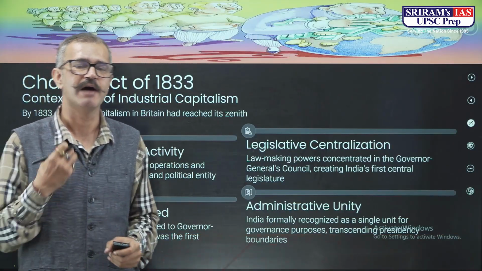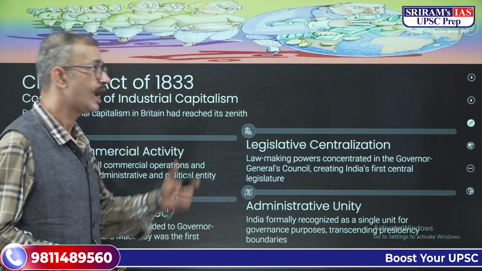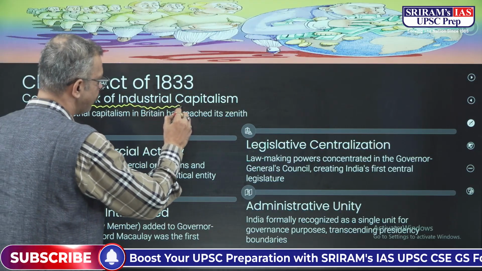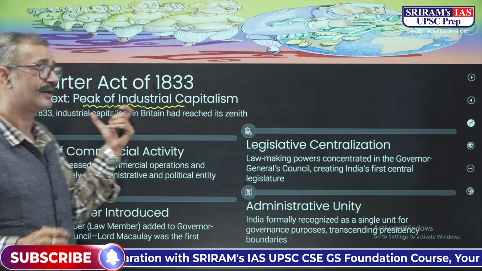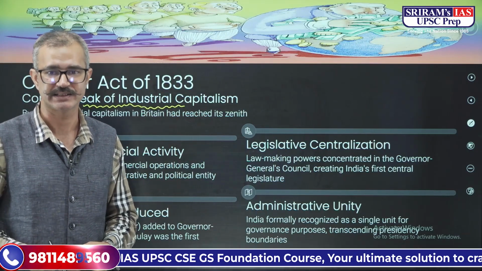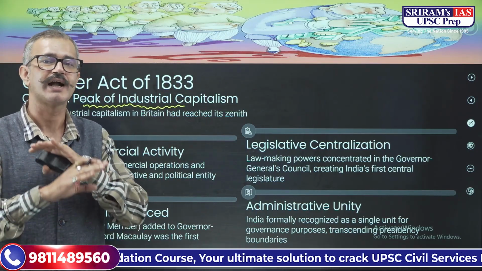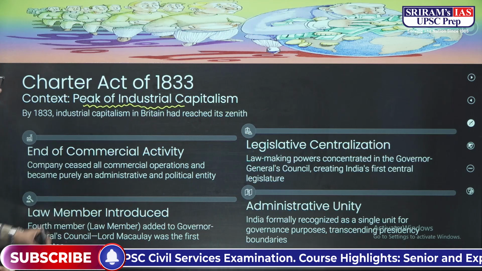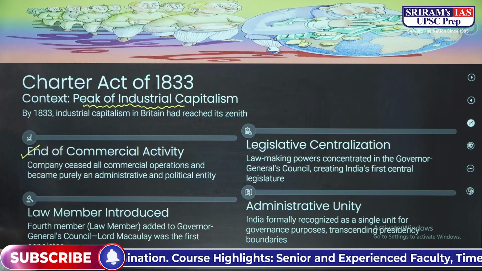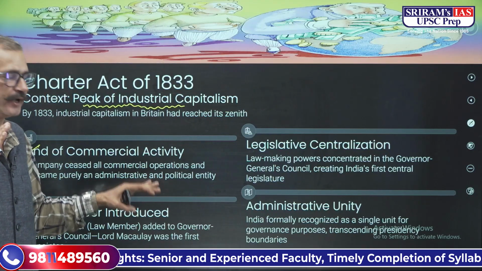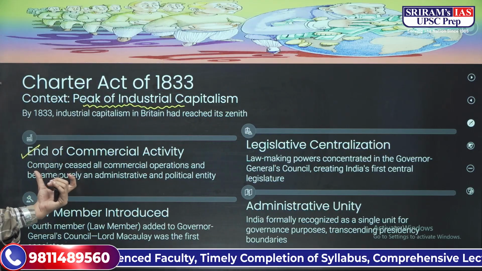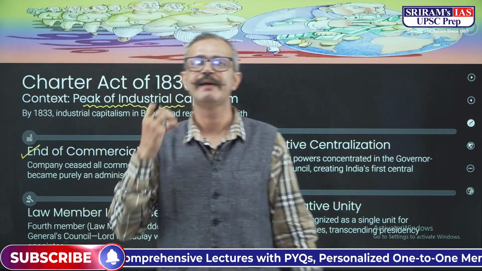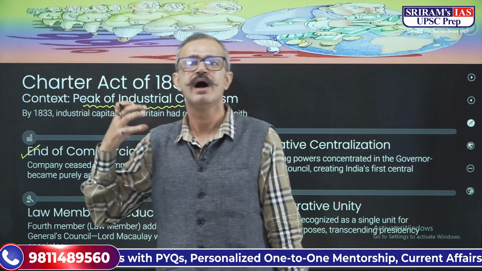The next act came after 20 years, the Charter Act of 1833. It is very important because there was the peak of industrial capitalism in Britain, and industrial capitalism had reached its zenith by this time. The complete monopoly of the East India Company ended with this Charter Act of 1833. All commercial operations ended for the East India Company, and it became a purely political, governance entity in India.